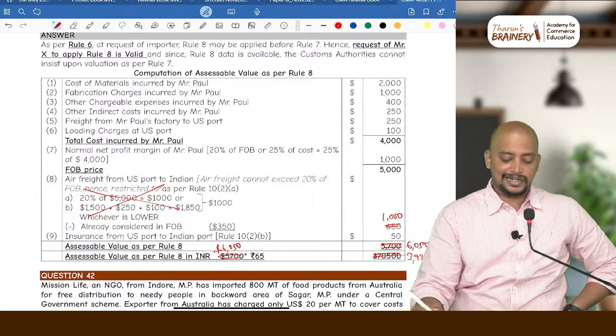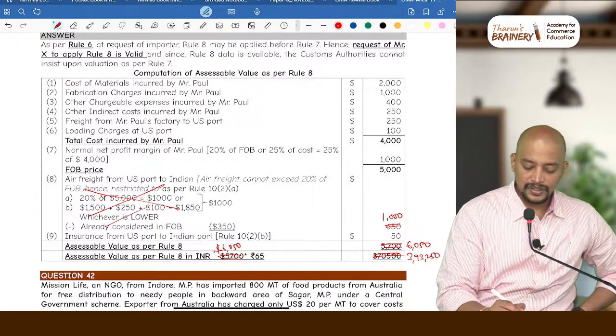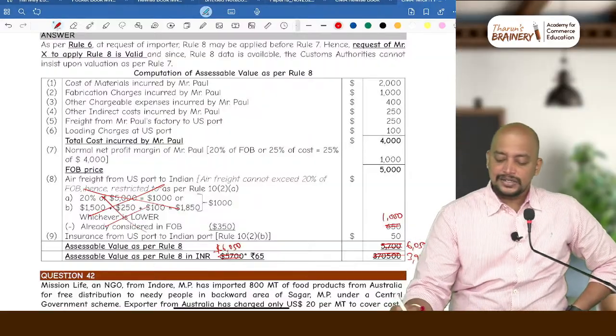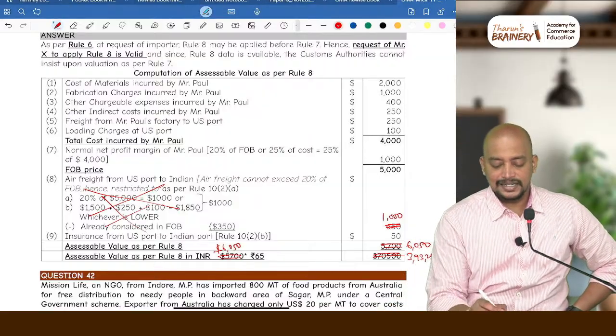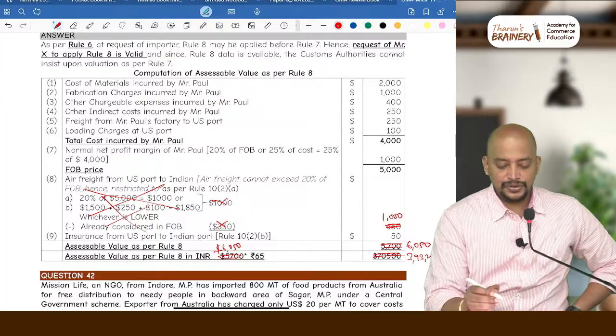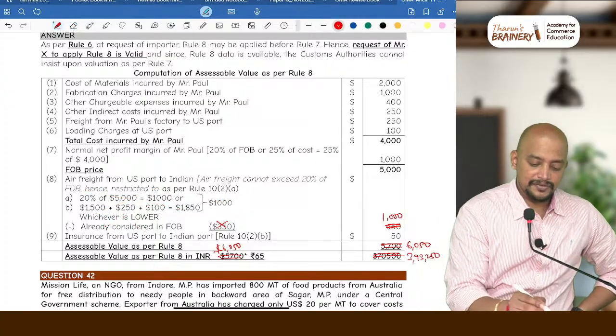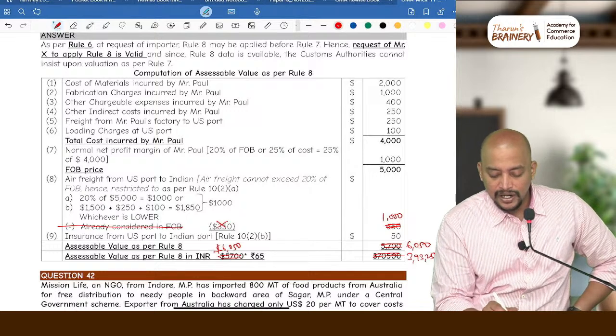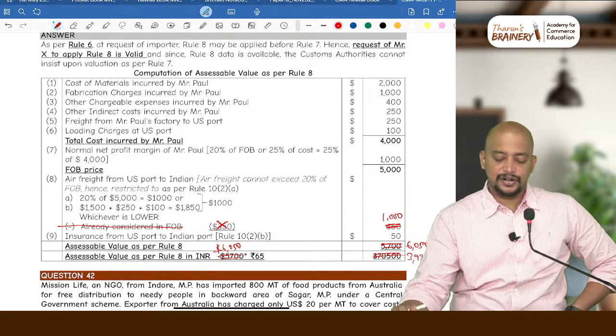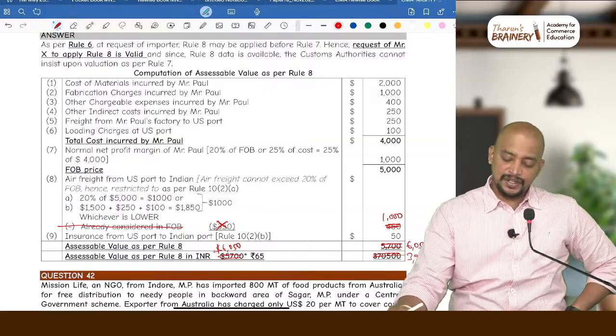3,93,250 will be taken. Kindly make the correction. So 1,000 should be added. This adjustment we should not make, we should just take whichever is lower. This minus is already considered in FOB, that adjustment is not required. So only 1000 will be taken.